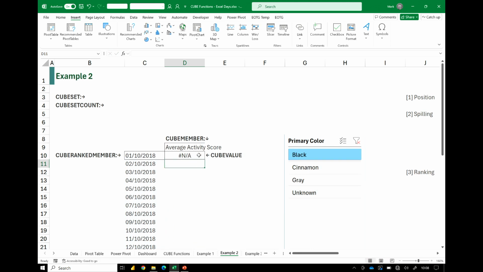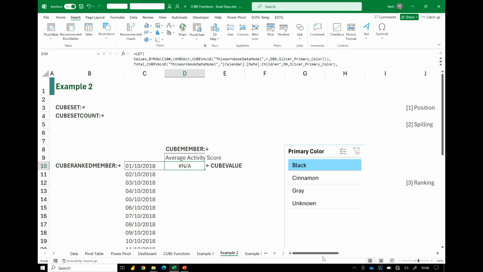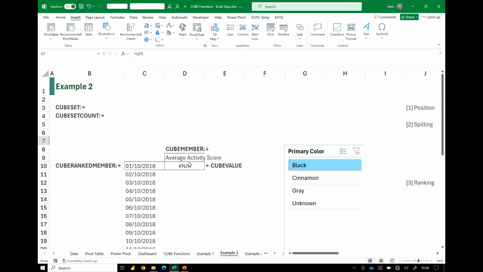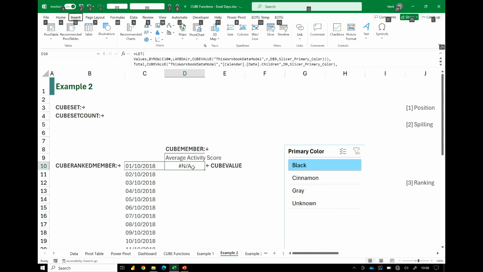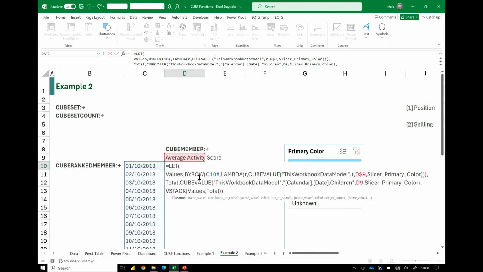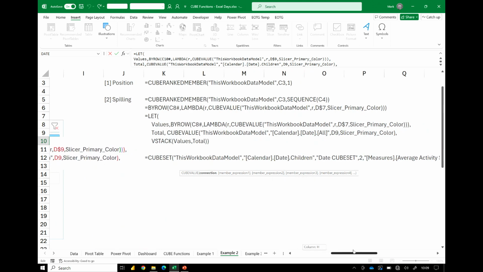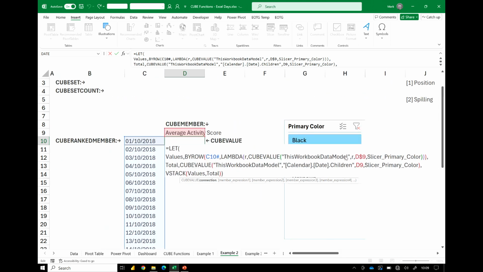Oh, I've done something wrong, would you believe it? Right, here's your chance to shout out. The first person wins another prize from Ken. Oh, it's not dollarized. No, that's not it. Cube value, this workbook data model, calendar date children, D9, primary answers. Let's have a look at my cheat sheet. Oh, I need all. That's why all. It's a total, isn't it? All. 0 points for all of you. 0 points for me as well, though, so we're evens.